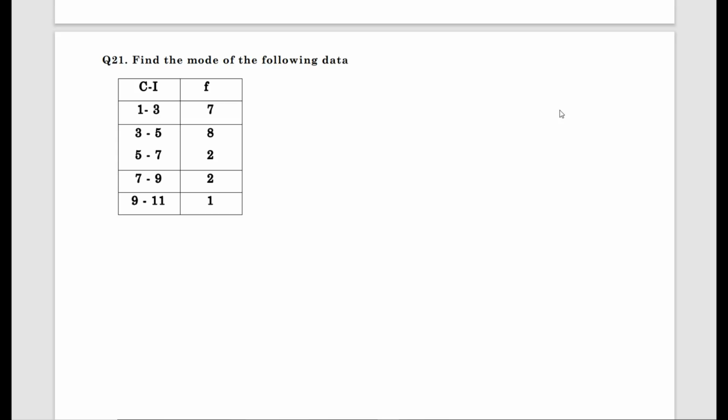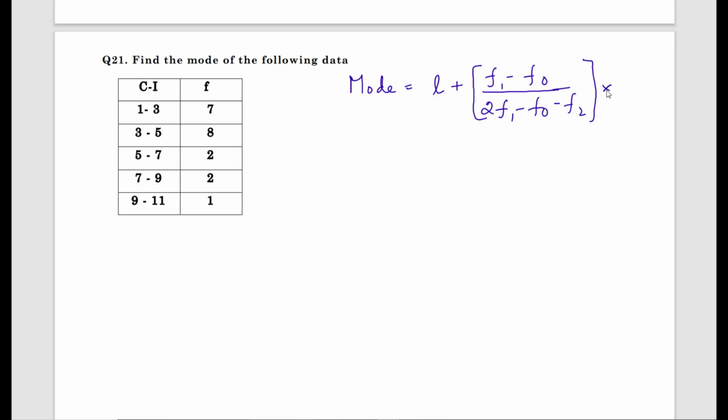What I suggest is, first we learn the mode formula, after that we'll try to solve. Mode equals L plus (f1 minus f0) divided by (2f1 minus f0 minus f2) into h.